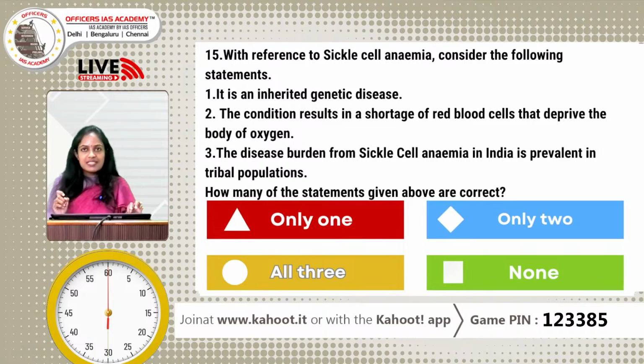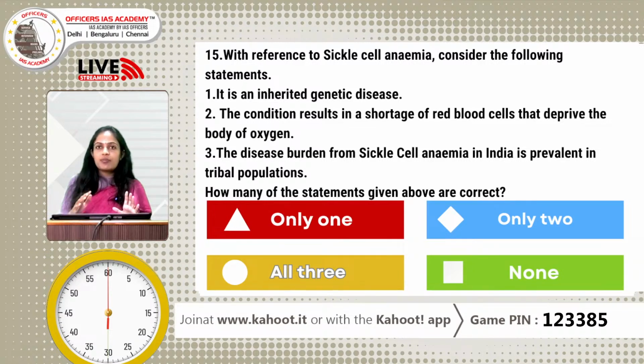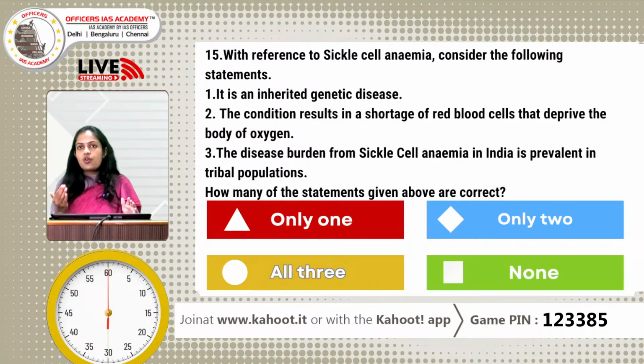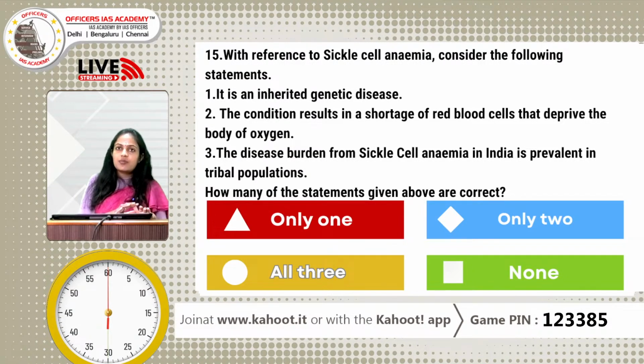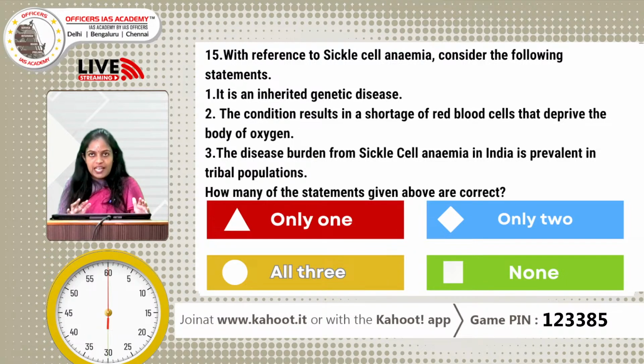So, when it is in this shape, it makes flow through the blood vessels very difficult. If it is round, it is easily flowing through and oxygen is easily transported. When it is sickle shaped, it is going to obstruct the flow of blood and it sometimes even blocks the whole blood vessel. So, the oxygen supply is going to get reduced. And also the cells which are affected by sickle cell anemia do not have a longer lifespan.